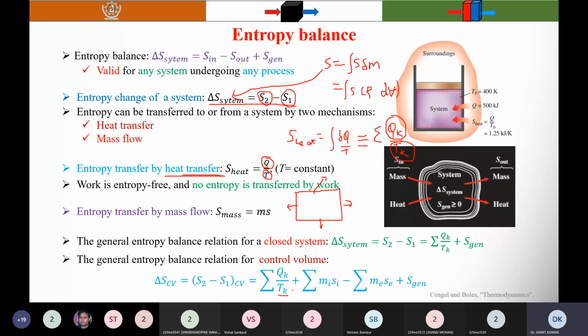There is entropy transfer due to heat transfer, but there is no entropy transfer by work, because work is the organized form of energy.